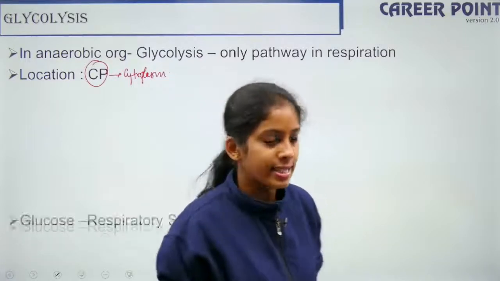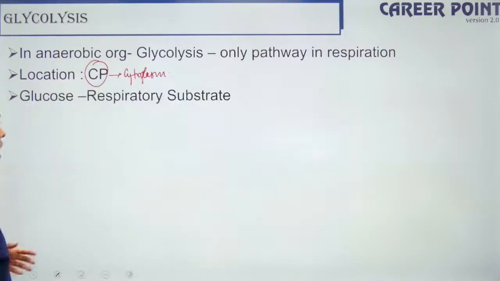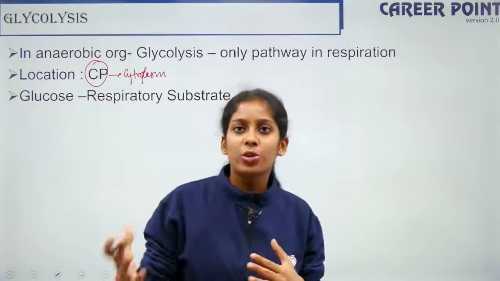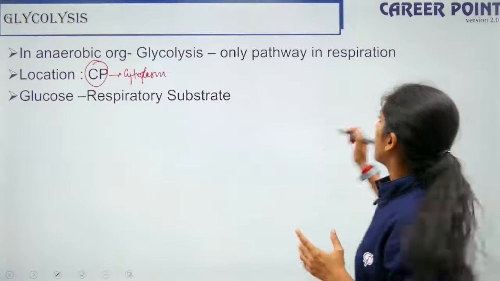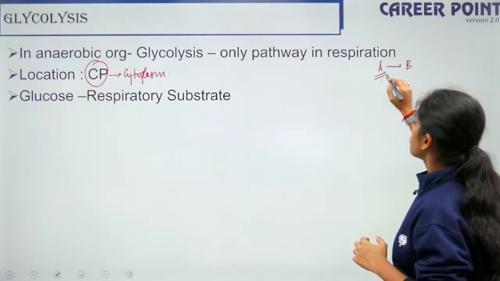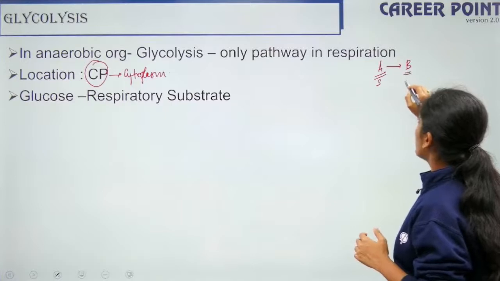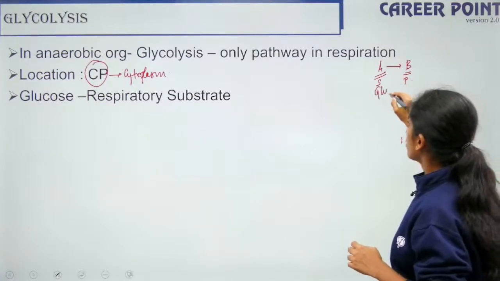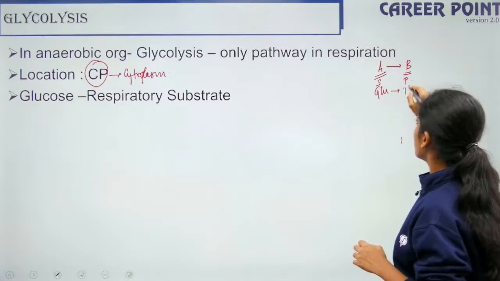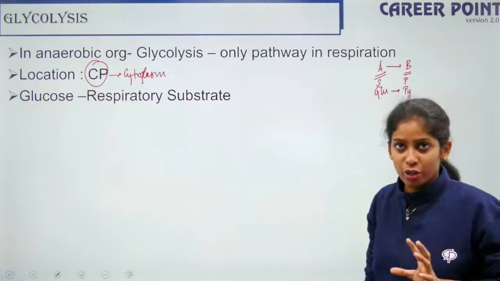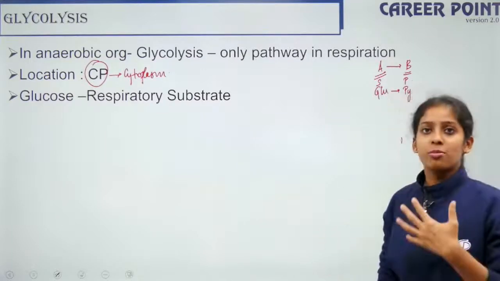All right. So here, what is going to break down? Glucose. When I write a chemical equation like this, A gives me B, we call A the substrate, right? And we call B the product. So in glycolysis, the glucose molecule is going to break down into pyruvate molecules or pyruvic acid molecules. Thus my glucose is my substrate.